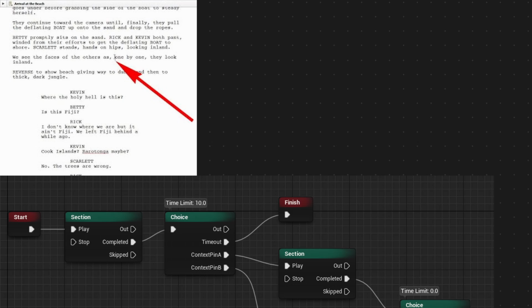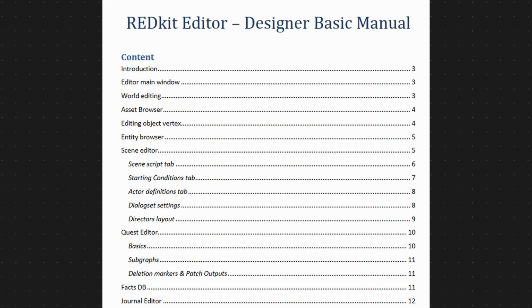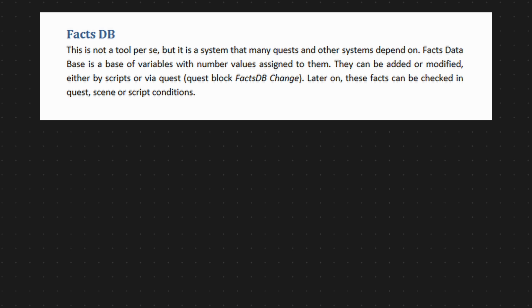If you'd like to draw more inspiration from the toolset designed for the Witcher series, the Witcher 2 editor was publicly available for some time. It was called RedKit. You cannot download the editor anymore, but you can still find some designer manuals on the internet describing the gameplay and editor features. And I'd like to highlight one feature described there, a very small but very useful feature. It's not included in my plugin, but I'd like to show you the concept.